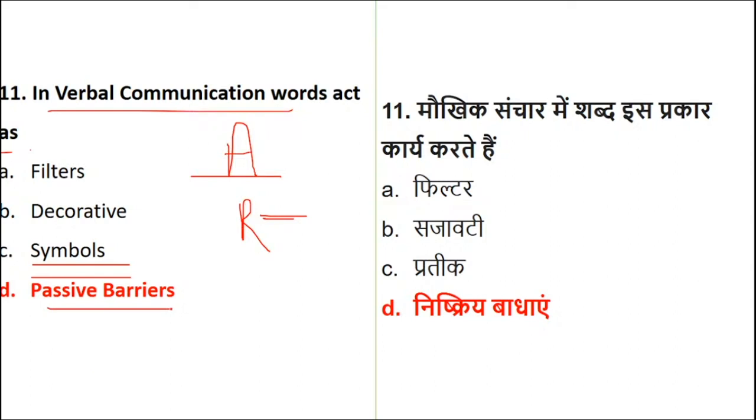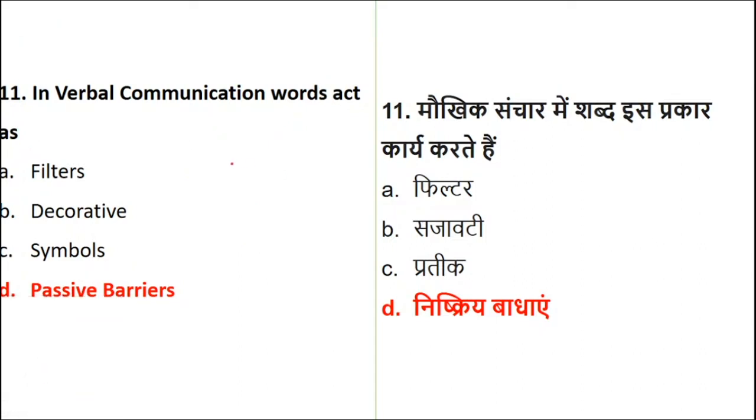See, these are your concepts. Try to understand one thing which I have observed in some students: when you read some questions, you take those questions as wrong concepts. Questions are always twisted in order to confuse you. So here also, please remember, they are talking about normal verbal communication. In that, words turn out to be passive barriers. They are not moving, and sometimes they are not understood, so they tend to become passive barriers.